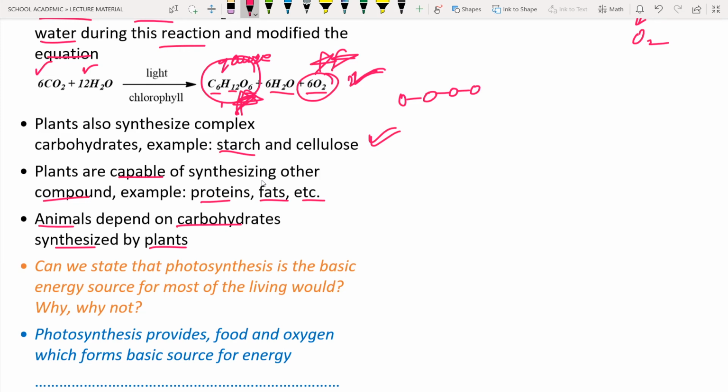So there is one question: can we state that photosynthesis is the basic energy source for most of the living world, and why or why not? Photosynthesis provides the food material, not only food but also the oxygen, which is a basic source of energy. So photosynthesis is the main important source of energy for all living organisms on the earth.